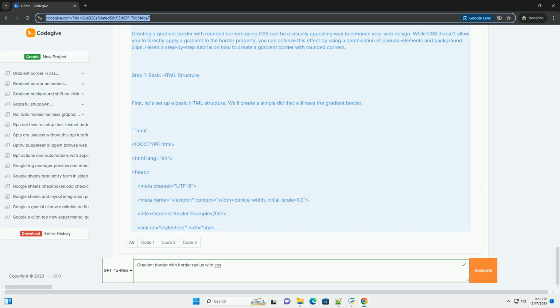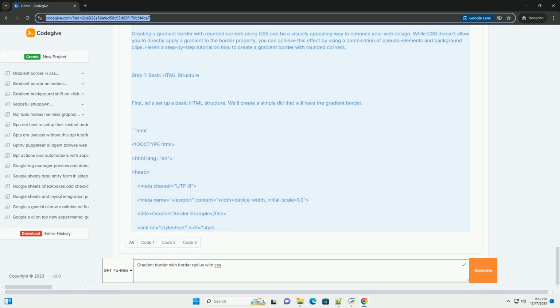It is positioned absolutely relative to the .gradient-border div, with a negative offset to extend beyond the edges of the content. The background property of the ::before pseudo-element is set to a linear gradient with two colors and angled at 45 degrees. Adjust the border radius of the ::before pseudo-element to ensure that it matches or exceeds the border radius of the content, creating a smooth rounded edge.